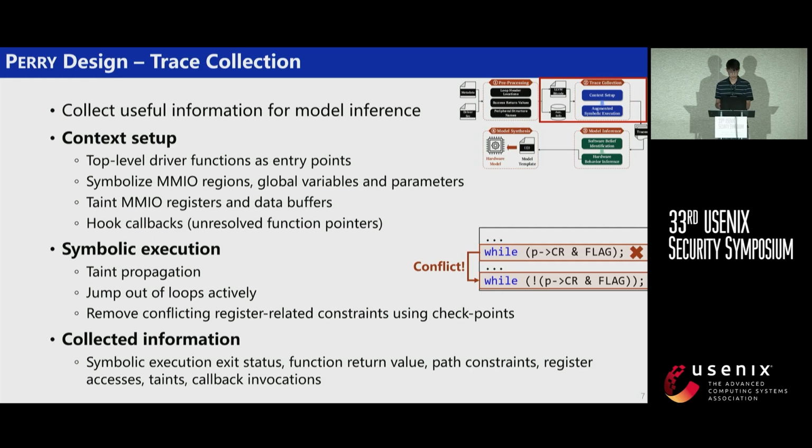Next, we collect driver execution traces through symbolic execution. And the big idea is to symbolically execute driver functions and observe how they interact with hardware. To achieve this, we first need to set up the symbolic execution context, which includes identifying functions to analyze, symbolizing some values, preparing data taint sources, and hooking some callbacks. Once we properly set up these contexts, we symbolically execute these driver functions, and we propagate taints during symbolic execution to help identify data registers. To avoid state explosion, we jump out of a loop after several iterations. And sometimes there will be conflicting constraints due to register updates caused by hardware, and we detect and remove them using checkpoints.